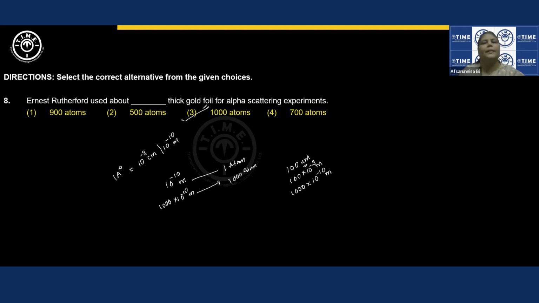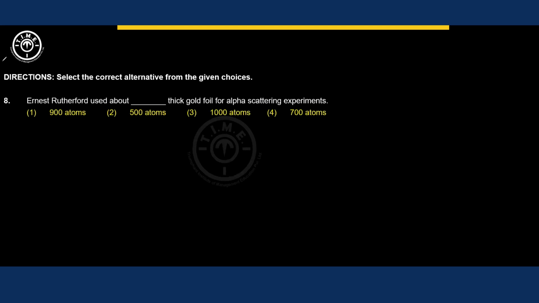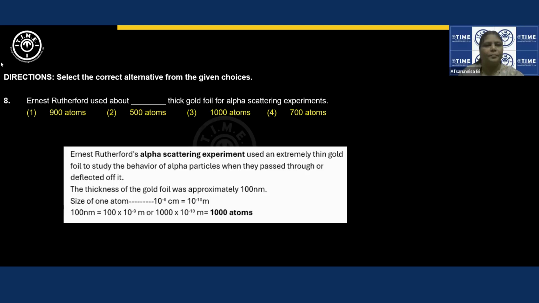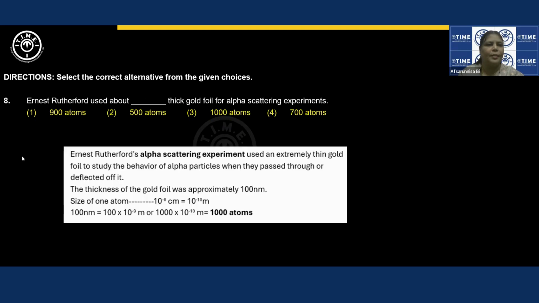So this would be the correct answer, right? So option 3 will be the correct answer. Moving ahead. This is for you to take the screenshot, for whoever wants to take it. Next question.